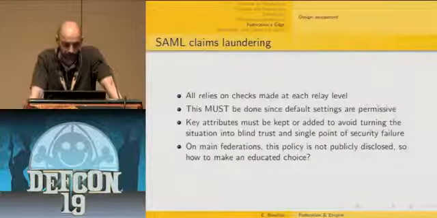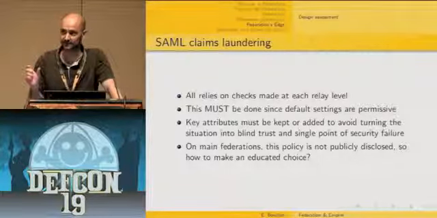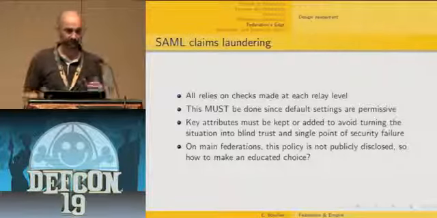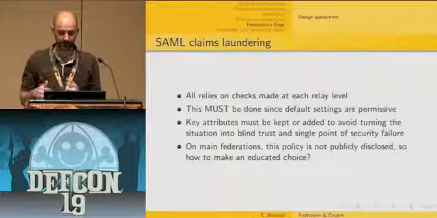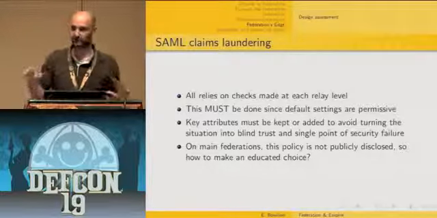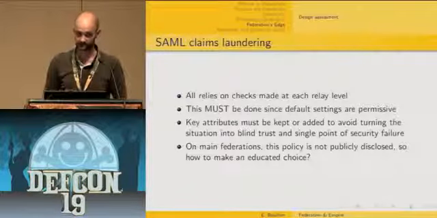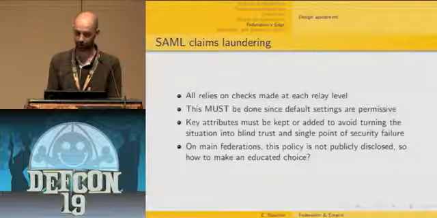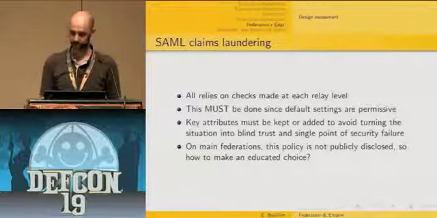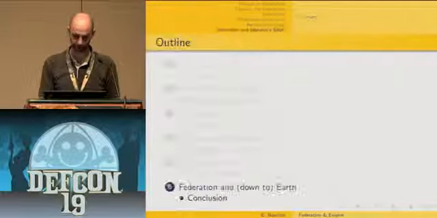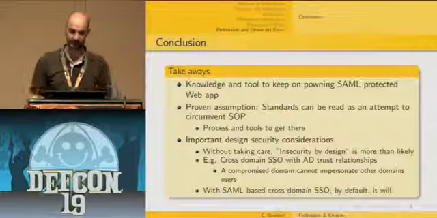So everything relies on the checks made at each level. This must be done since default settings are permissive. Typically, a way to do that is to have key attributes which are kept or added, to avoid turning the situation into blind trust toward organization D. And also, on main federations, when you join a federation, usually you don't have access to this policy, so you don't know exactly what checks are in place. And that's an issue. So that ends this presentation.